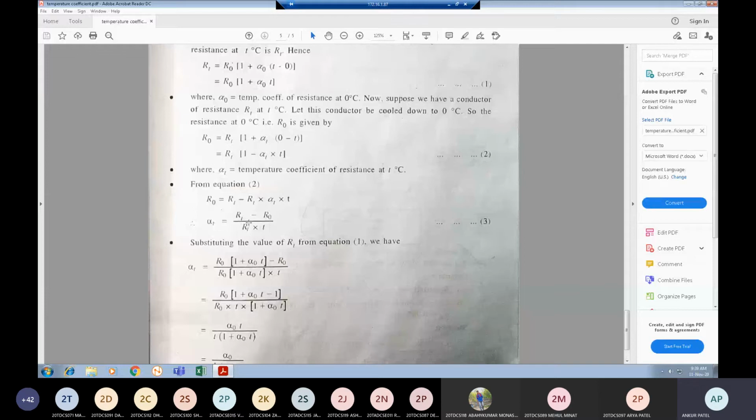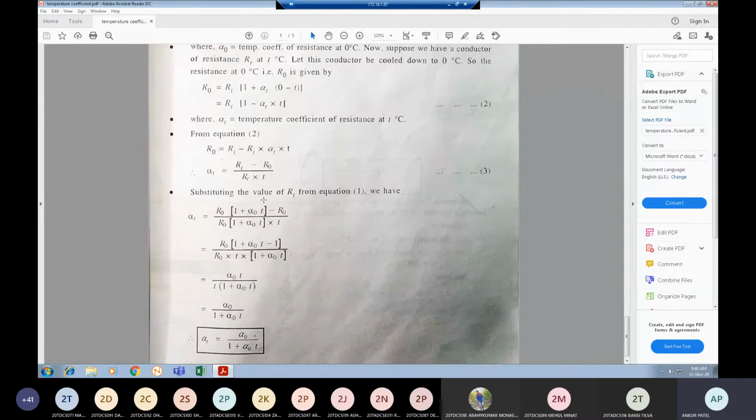Any query up to these equations? Alpha T. No, sir. Okay, alpha 0. What is the equation of alpha 0? Delta R upon R0 into T. Yes. Alpha 0 is for 0 degree Celsius temperature. So alpha 0 can be written as (RT minus R0) divided by R0 into T. Now alpha T is equal to (RT minus R0) divided by RT into T at T degree temperature.